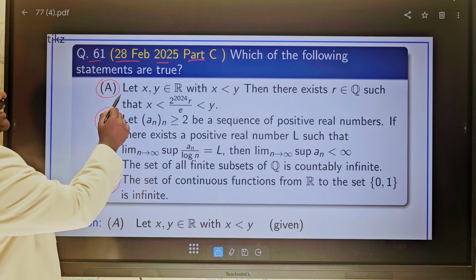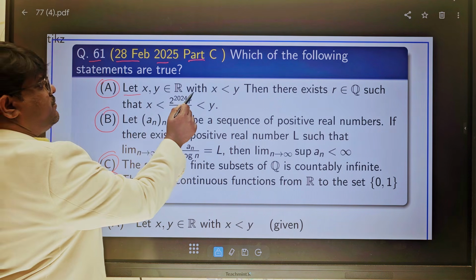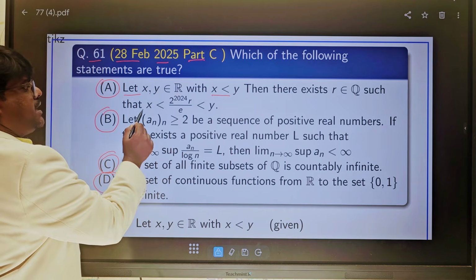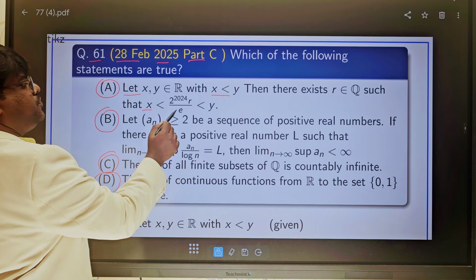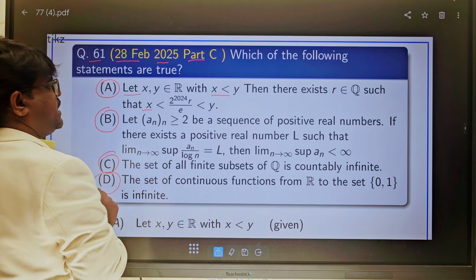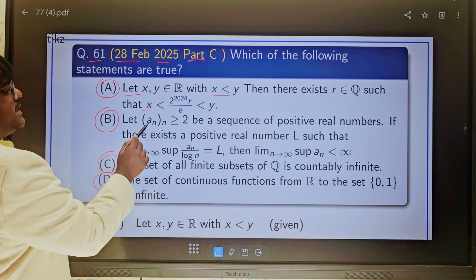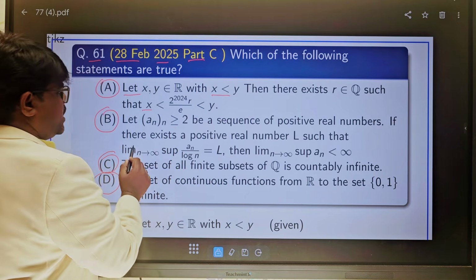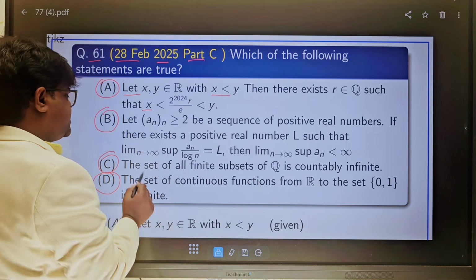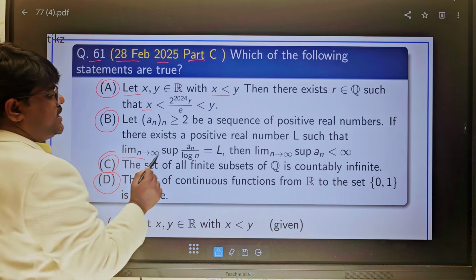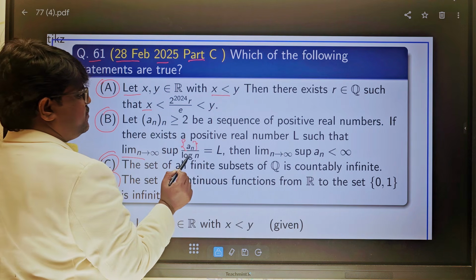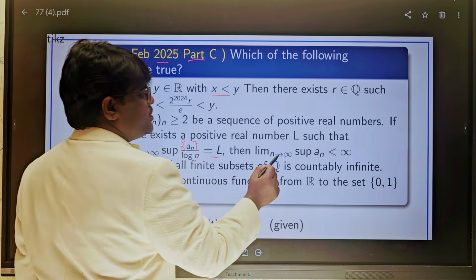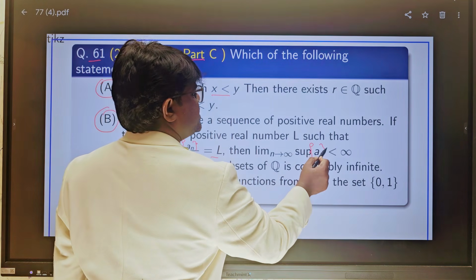First statement: let x, y belong to R with x less than y, then there exists r belonging to Q such that x less than 2 to the power of 2024 divided by A into r less than y. Option B: let a_n, n greater than or equal to 2, be a sequence of positive real numbers. If there exists a positive real number L such that limit n tends to infinity, supremum of the sequence a_n divided by log n, is finite, then limit n tends to infinity, supremum of the sequence a_n is less than infinity.